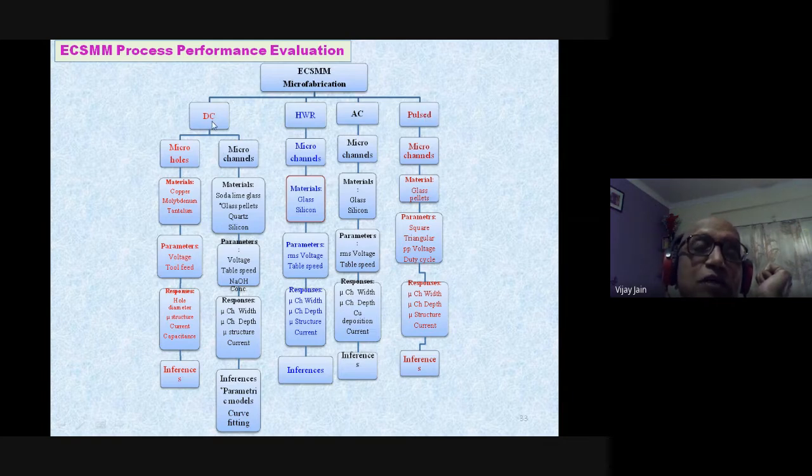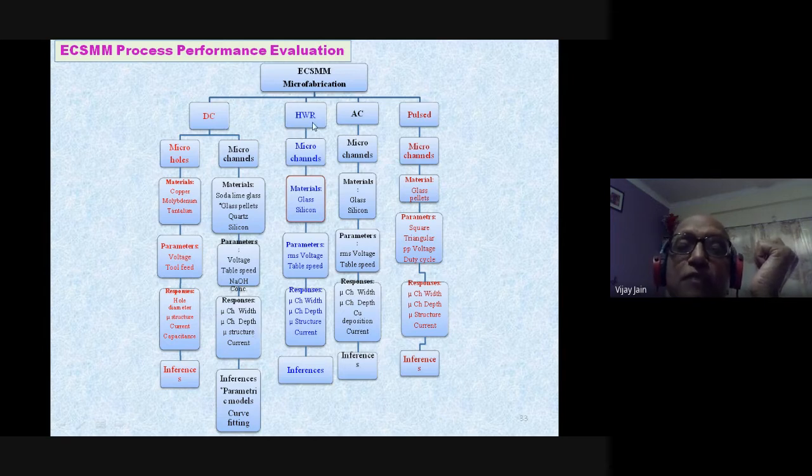When talking of direct current, they have made micro holes on different materials like copper, molybdenum, etc. They have conducted the parametric study and created micro holes in different types of workpieces, and some inferences have been made. In the same way, they have developed micro channels in different materials, conducted different parametric studies, and then studied responses in terms of width, depth, etc.